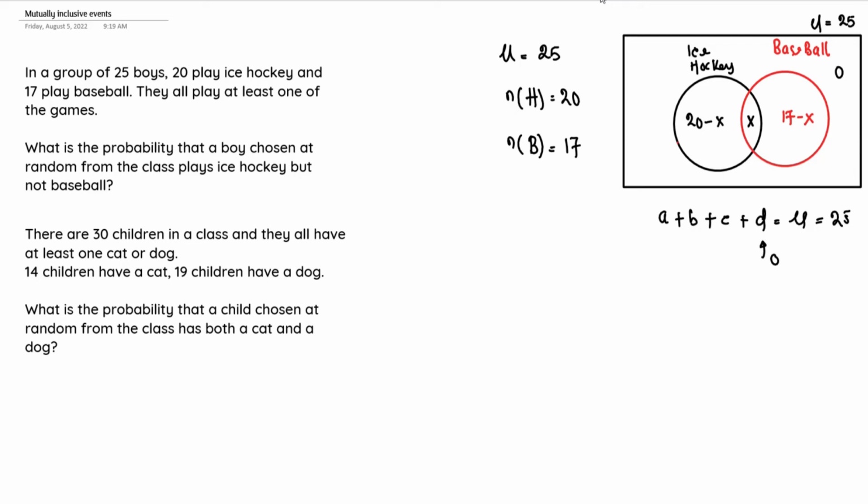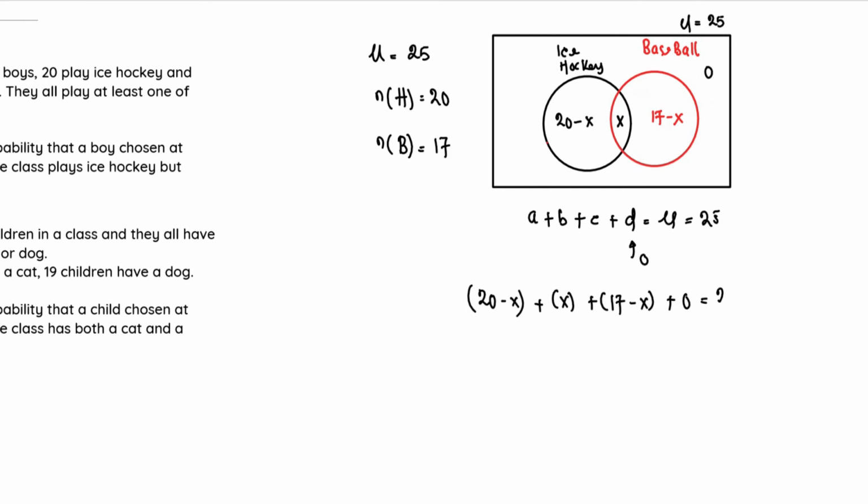So now that we have values for each of the regions, we can use this simple rule right here to sum all regions, equating to the universal set. That simply implies that 20 minus X plus 17 minus X plus 0 is equal to 25. So let's do the math. We have 20 plus 17 minus X minus X is equal to 25.